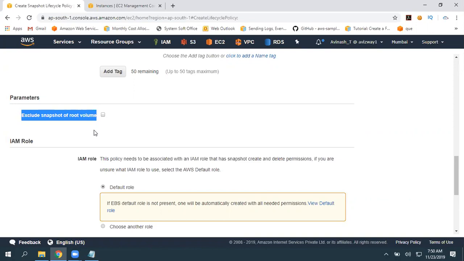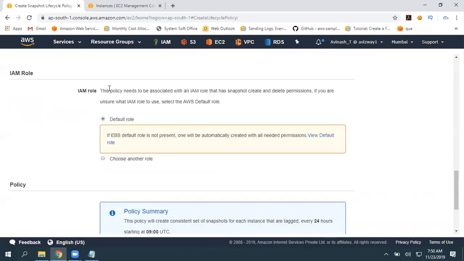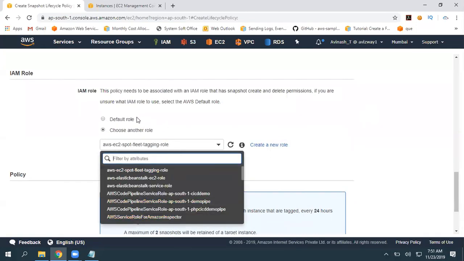It's completely our option. So here, Amazon is performing the snapshot creation on behalf of us. Manually, we can do that, but instead we are asking Amazon to perform that. For that, we need to create a role, and with that role, Amazon is going to create snapshots automatically. So select the default role. This is the first time we are configuring. If you have any other, you can select that, but just go with the default role.